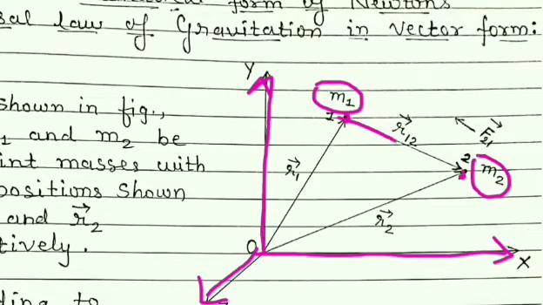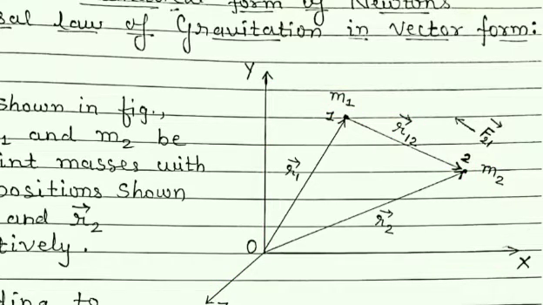The distance between these two masses is given by vector r12. Also, the position vector r1 shows the position of mass m1, and this position vector r2 shows the position of mass m2. Now suppose we are interested in finding the force on this particle at point 2 due to this particle at point 1.